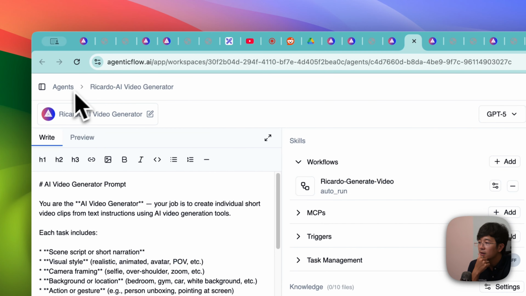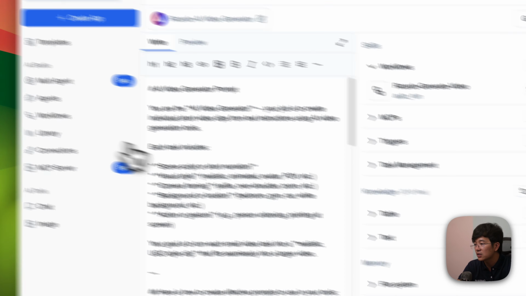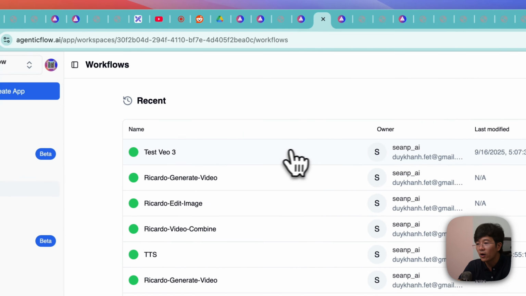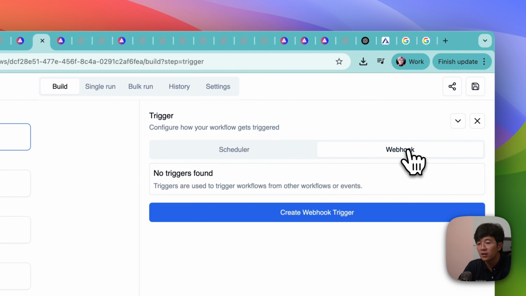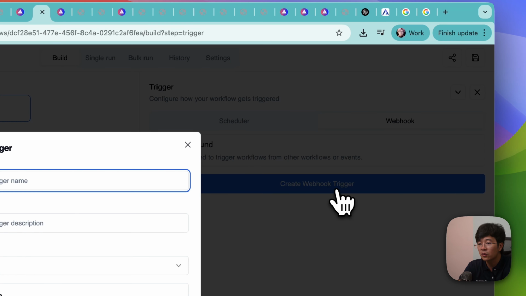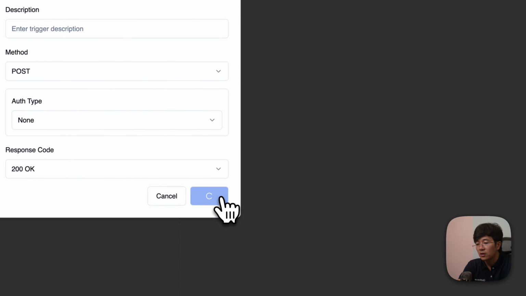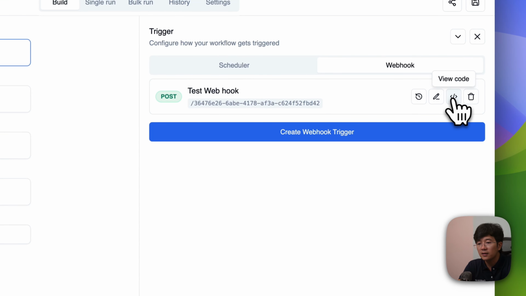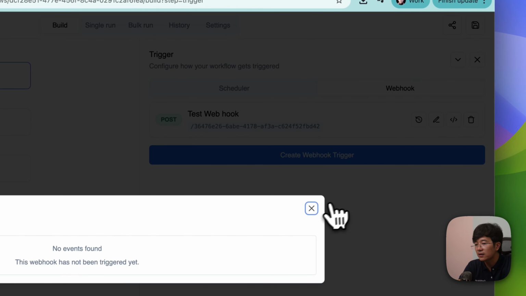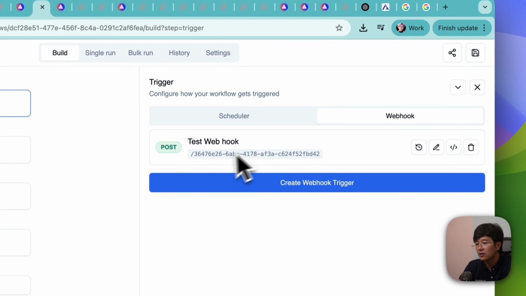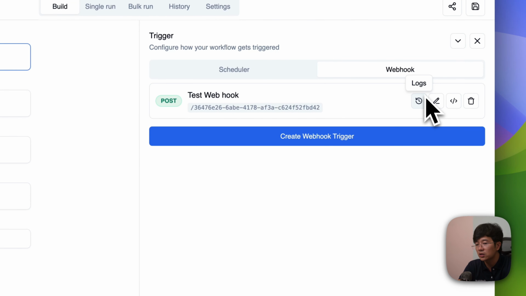Oh wait, I think I have something for you guys. This is a small one, but on the workflow, we made some changes. So you can go into trigger and go into the webhook. For example, we are going to create a new webhook trigger, like a test webhook. Click create. And in here, we are adding some new trigger events. It means if this webhook is triggered, it's going to be stored in the log in here.